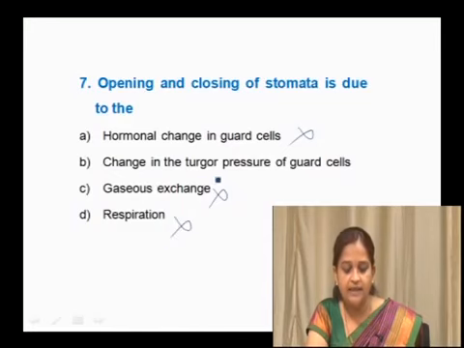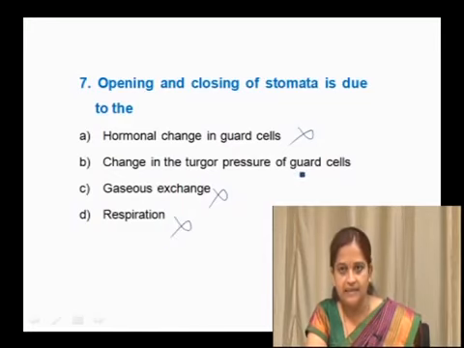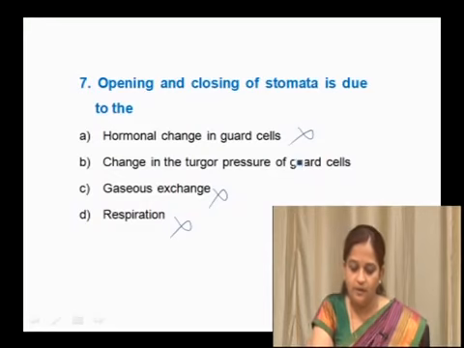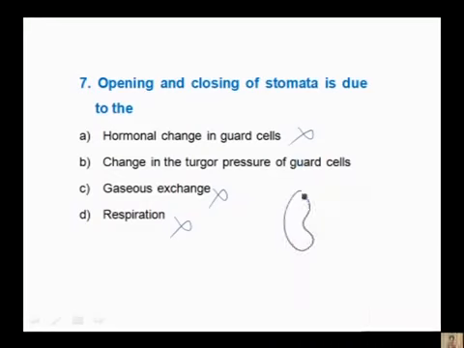Change in the turgor pressure of the cell is responsible for the closing and opening of the stomata, because the guard cell's inner wall towards the stoma is thick and elastic, whereas the outer one is thin. When there is turgidity inside the cell, it pulls the thin outer wall outward and the stoma opens.